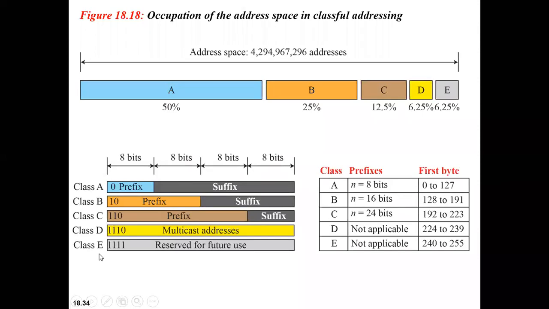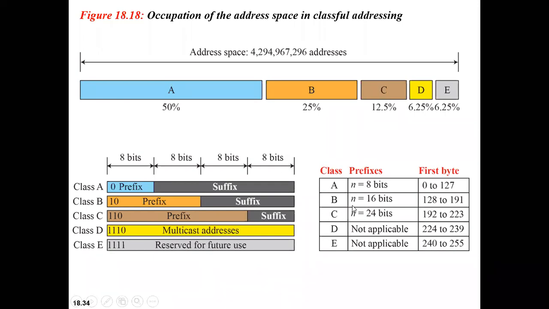So next is class E. For class E, the first 4 bits, 1, 1, 1, 1, are used to define class E. Fine. And what are we using this for? This class E is basically reserved for future use. Is this concept clear? Okay. It is reserved for a future purpose.